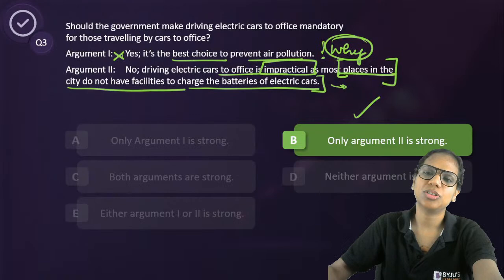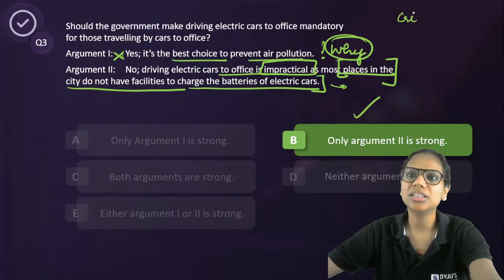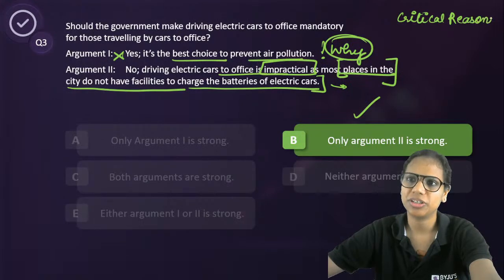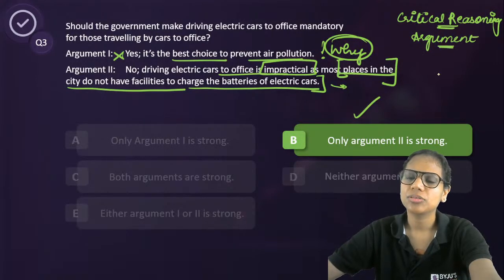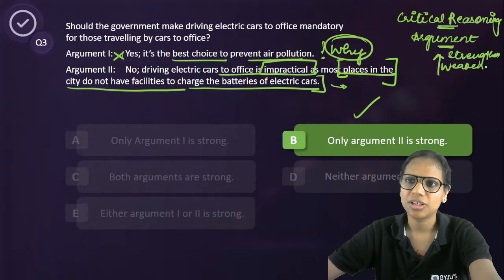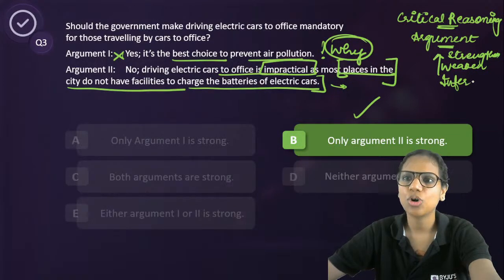This does not come strictly under critical reasoning. In critical reasoning, we take a full-fledged argument. We look at an argument and then see how we can strengthen it, how we can make it stronger, how we can attack it. What can we conclude from this information that is given to us, or what can we infer from this?